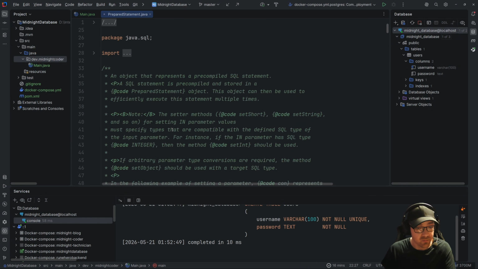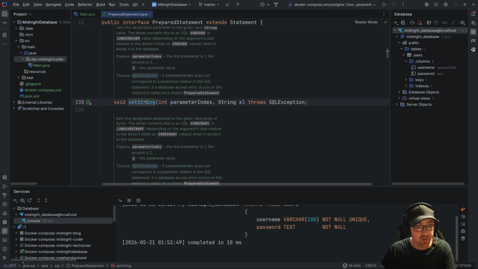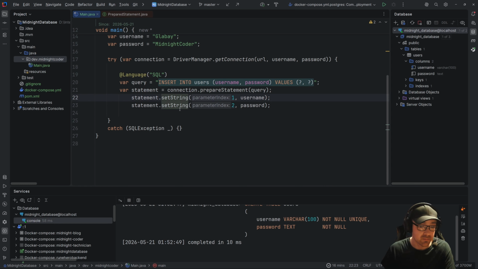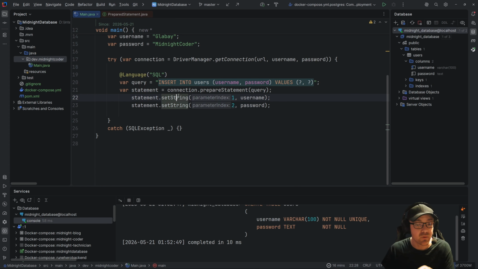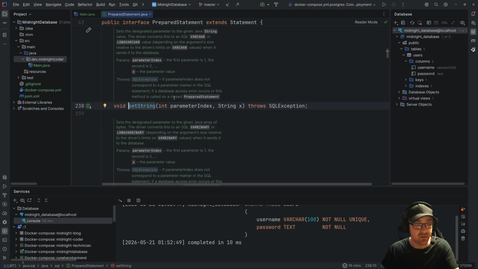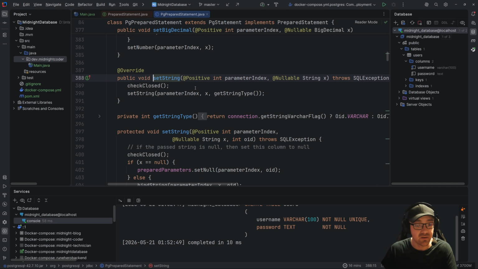Now, there are other setters. If we pop in to here, and if you're wondering how I did this, I middle mouse clicked. So if you have a mouse that has a scroll wheel and you can click that scroll wheel, if you click on a method name, it will take you to that method's declaration. In our case, it comes here, and we have this on the side, tells us that it has one implementation. So if you're curious like me, you click on this, and it takes us into our PG prepared, so that's Postgres prepared statement. So this is Postgres's implementation of it.